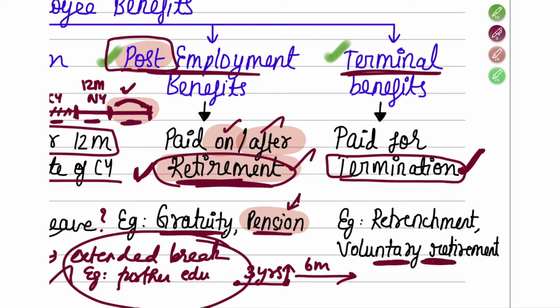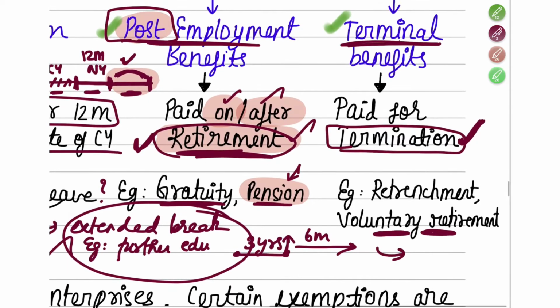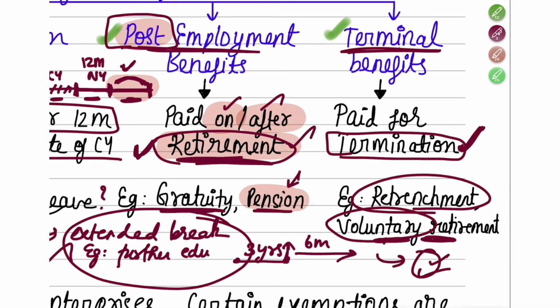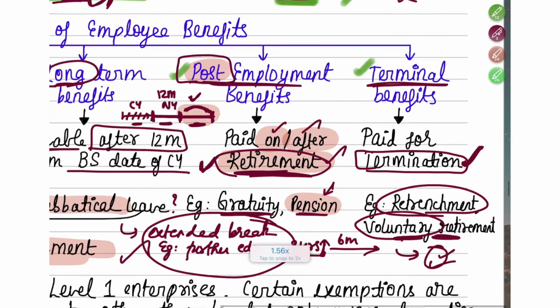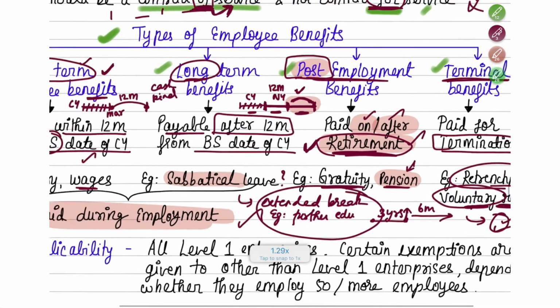Example, voluntary retirement. That means the entity is giving an option to all the employees that whoever wants to leave the job can leave today, because we don't want so many employees, and this particular amount of cash will be given to you and you can leave. So like that they will tell the employees to retire and go. Same way retrenchment also, the entity will throw them off and against that they will give some money to them as a compensation. Okay. So these are the four types of employee benefits.